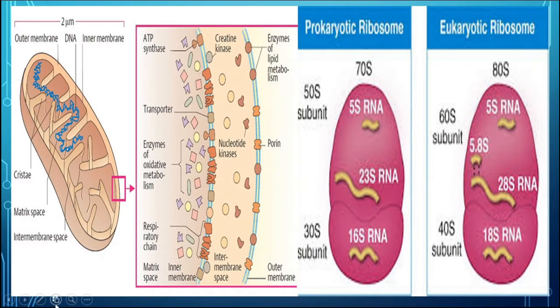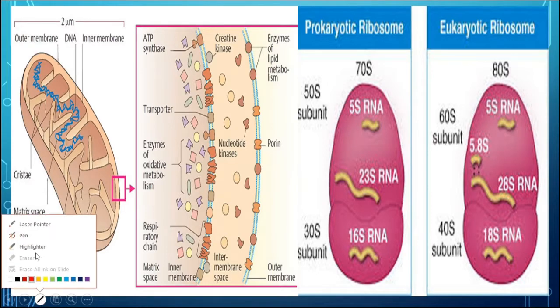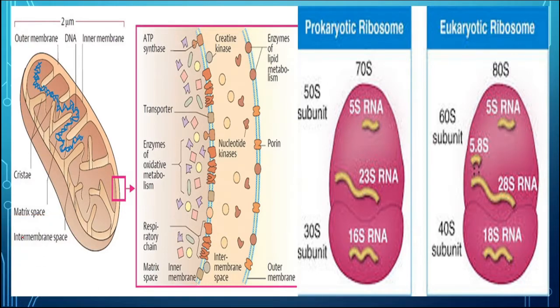In this slide we can see the structure of mitochondria, having a smooth outer membrane, then an inner membrane with infoldings known as cristae, and between these two the intermembranal space.